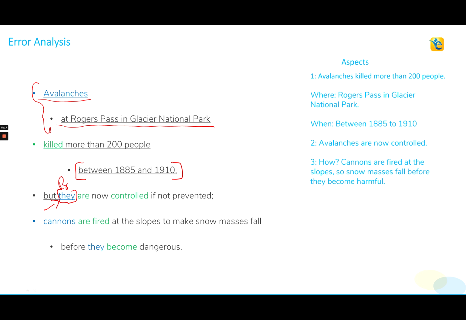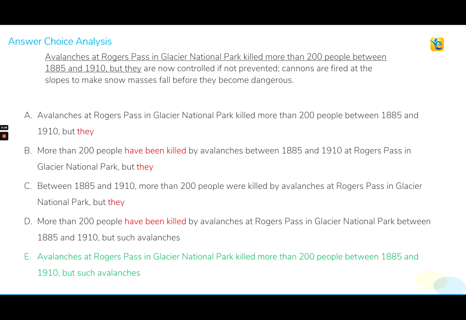So we need to get rid of that pronoun in this sentence to make it correct. So we have understood the logic, we've understood the grammar. So now let's take a look at each and every answer choice and determine if they are correct or incorrect. So choice A definitely is incorrect because of this pronoun that we already discussed.